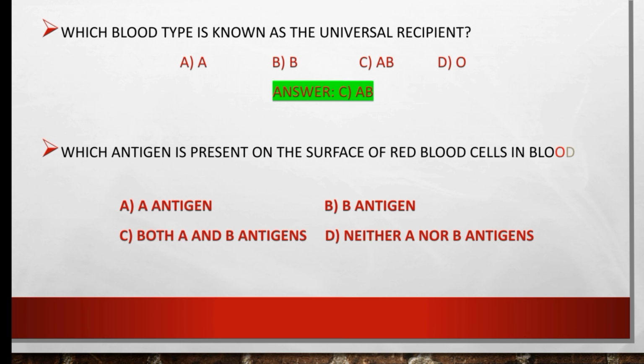Which antigen is present on the surface of red blood cells in blood type A? A antigen, B antigen, both A and B, or neither A nor B. So the right option is A antigen, which is present on the surface of red blood cells in type A.